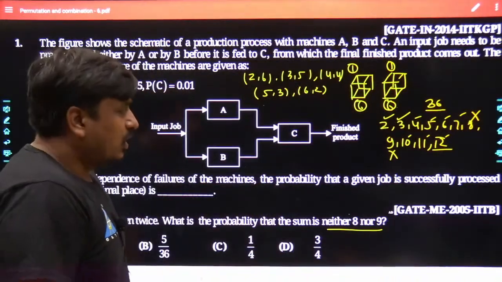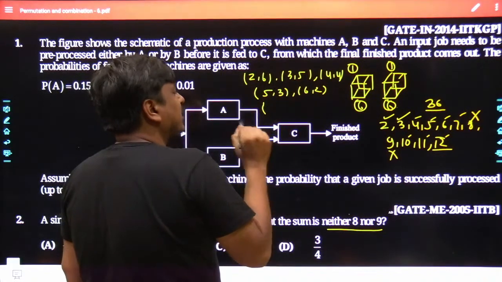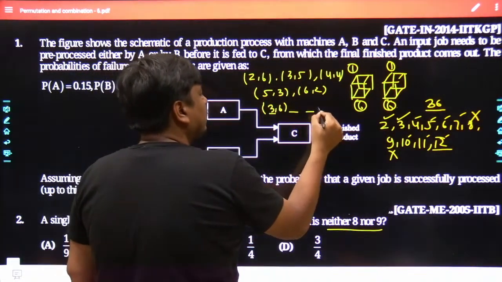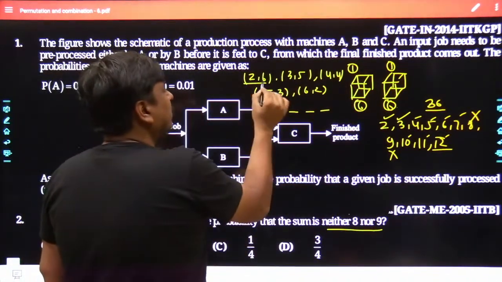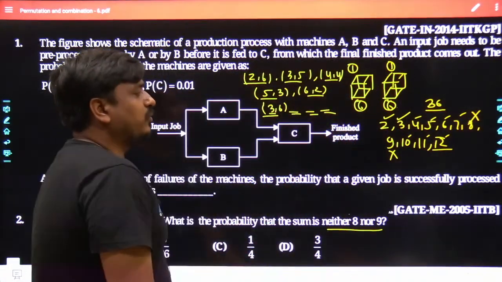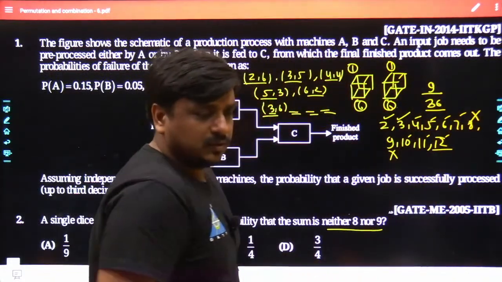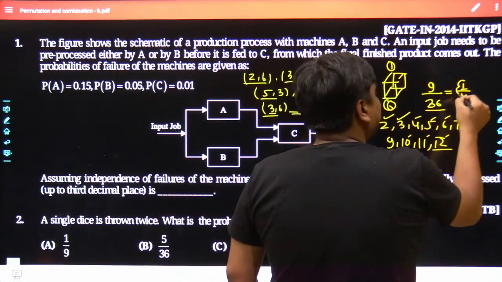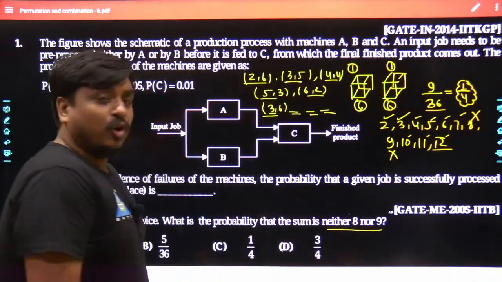Similarly, if we go behind 9, the least data through which I can start is going to be 3, then 6. Similarly, 3 then 4, then 5, then 6. How many total favorable conditions did we have? 1, 2, 3, 4, 5, 6, 7, 8, 9 out of 36. Yes. So the result is 1 upon 4. But that is the probability that the sum would be either 8 or 9.